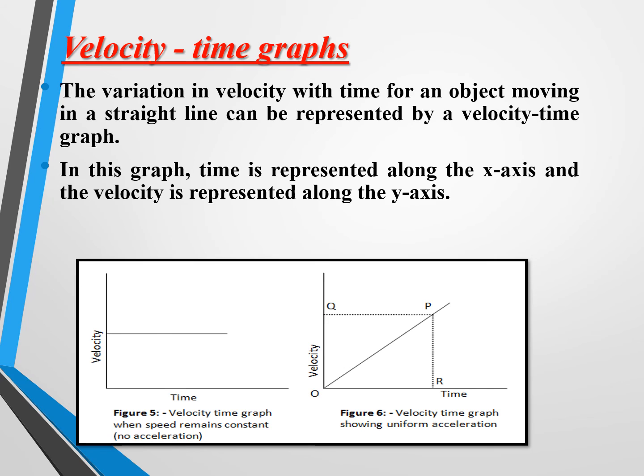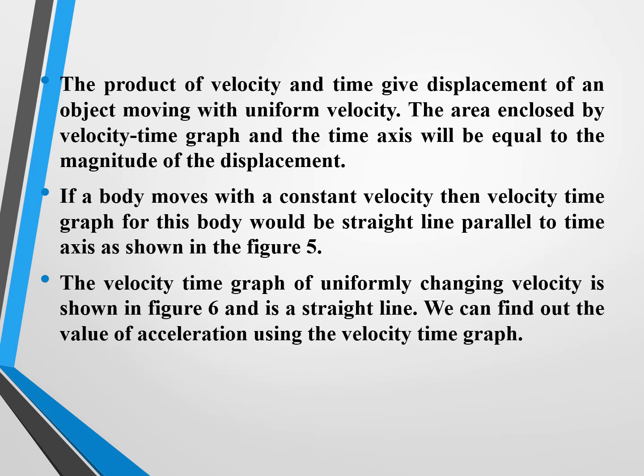Velocity time graph. In this case, it will give acceleration. The variation in velocity with time for an object moving in a straight line can be represented by a velocity time graph. In this graph, time is represented along the x-axis and velocity along the y-axis. The first condition shows no acceleration of the object. The second condition shows uniform acceleration of the body.